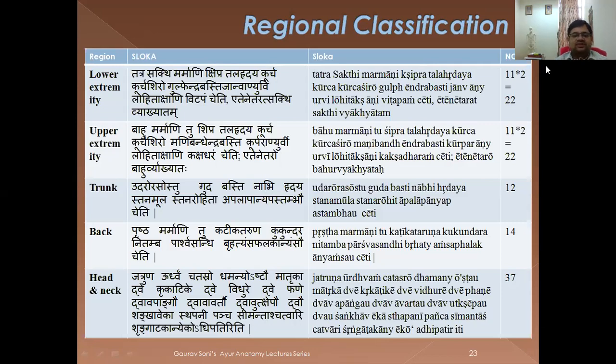Then on the trunk, Udarastu Guda Basti Nabhi Hridaya Stanamula Stanarohita Apalapa Apastambha cheti. So here it is Guda, Basti, Nabhi, Hridaya, they are one in number. Stanamula, Stanarohita, Apalapa and Apastambha, they will be two in number. In the back side, you will see Prishtha marmani: Katikataruna, Kukundara, Nitamba, Parshvasandhi, Brihati, Amsaphalaka, Amsa cheti. These are all two in number, so 7 into 2 equals 14.